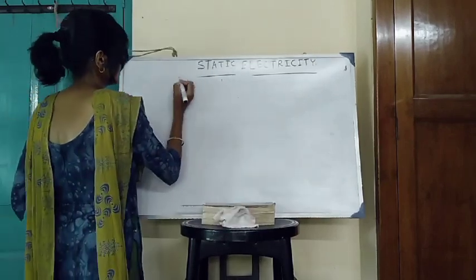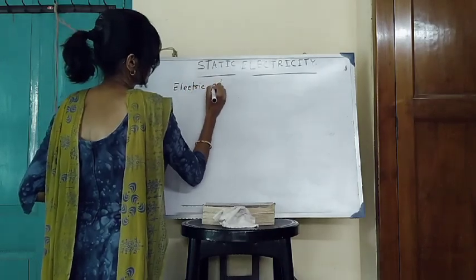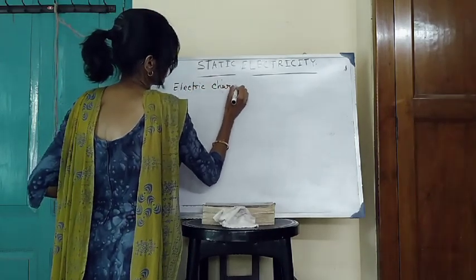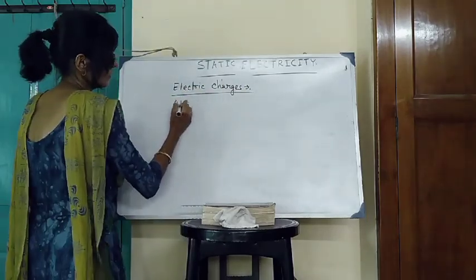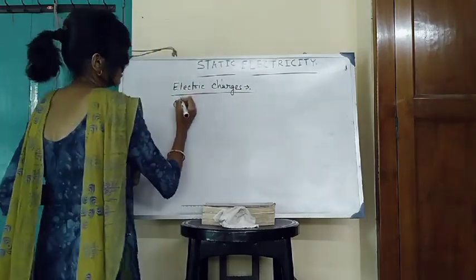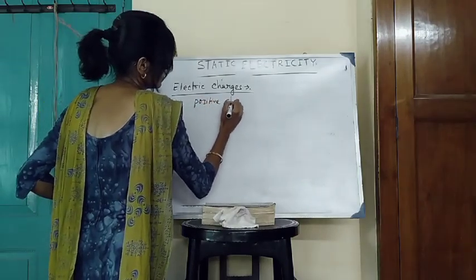Now, how many types of electric charge carriers are present? Electric charges are of two types, depending on their polarity. Number one, positive charge.